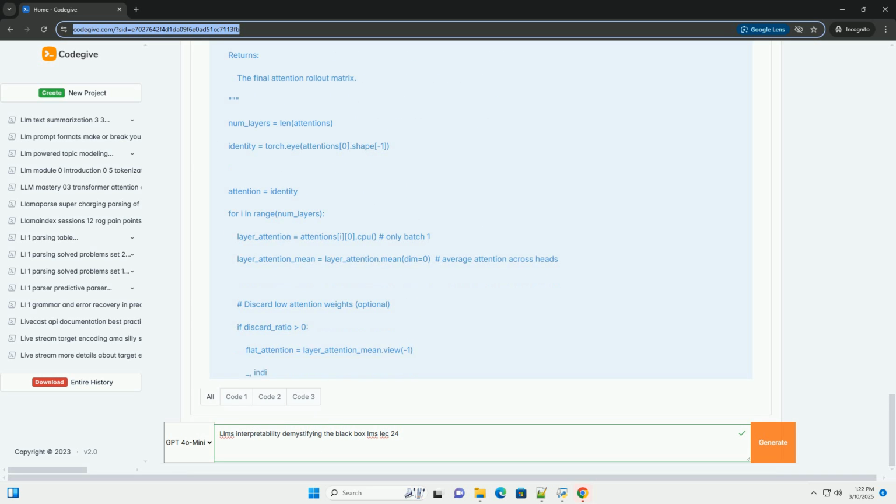Validate your findings. Test your hypotheses by modifying the model or input and observing the effect on the output. Be aware of limitations. Recognize that interpretability methods are not perfect and can be misleading. Document your analysis. Keep careful records of your interpretability analysis, including the techniques you used, your findings, and your limitations.